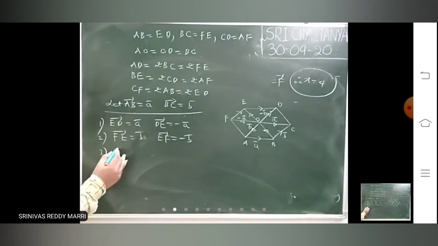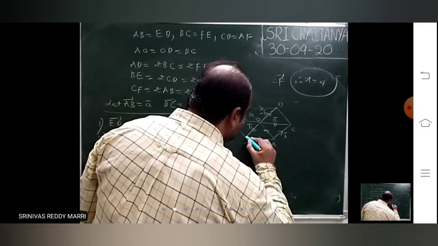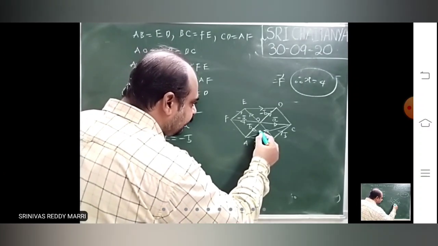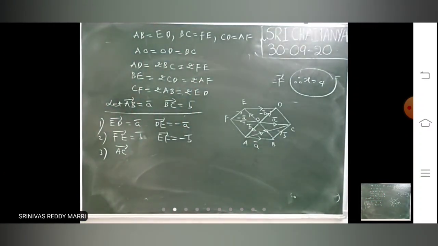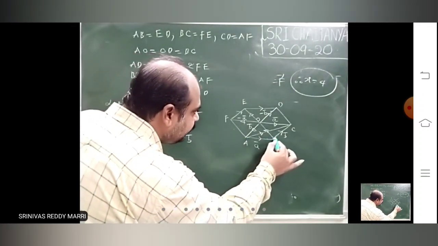Now I am asking the third one. Suppose I want the AC bar vector. Join this, whatever you require, join this AC bar. Now give the direction whatever you want. Consider the triangle ABC.